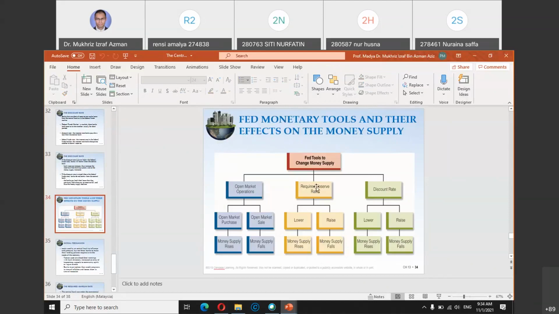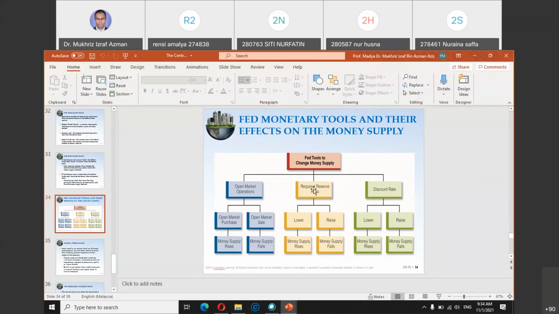Okay, if you look at this simple diagram here, it will help you understand quickly how the central bank increases or reduces money supply, from the discount rate, the reserve ratio, or open market operation.